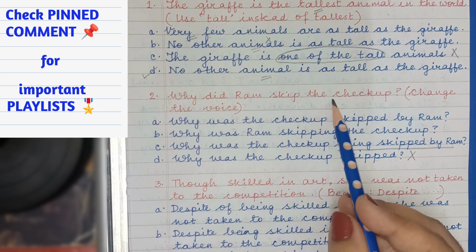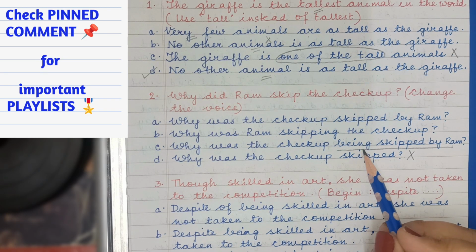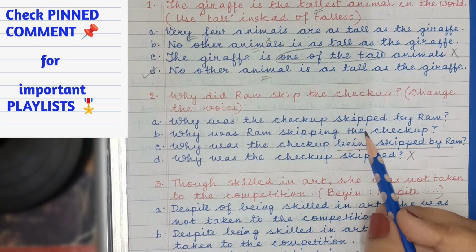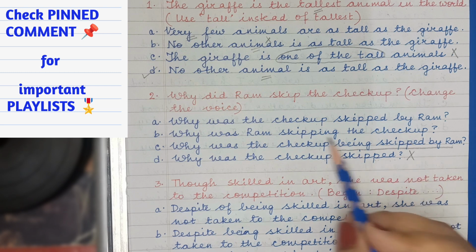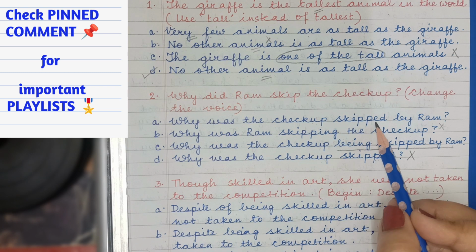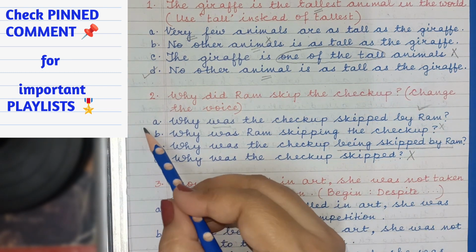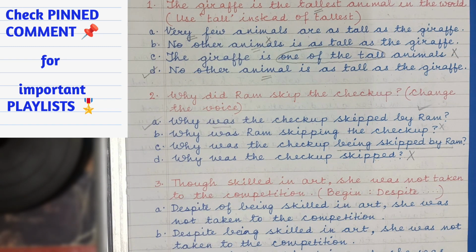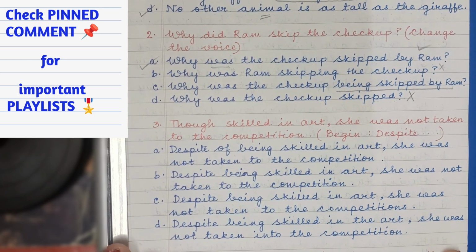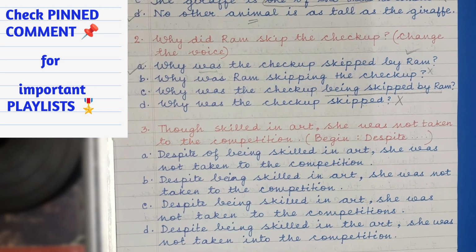Why did Ram skip the checkup? You're not supposed to use being skipped here. Again, eliminate it. Why was Ram skipping the checkup? Again, wrong tense. Eliminated. Why was the checkup skipped by Ram? Past tense and by Ram is mentioned. Therefore, option A is the right answer. Always analyze, eliminate and choose. Apply the rules of grammar.